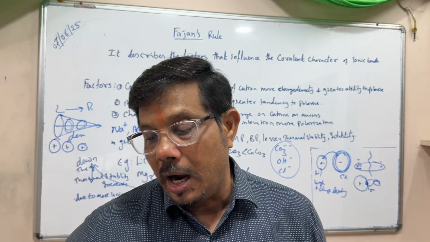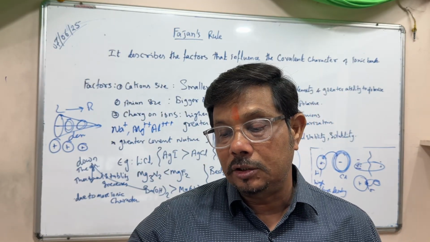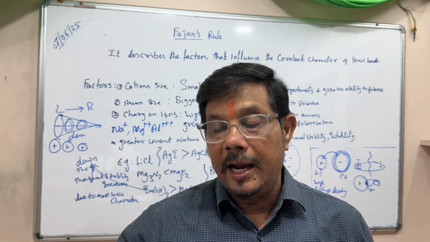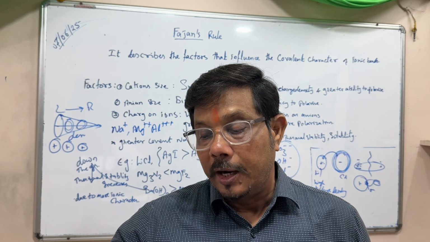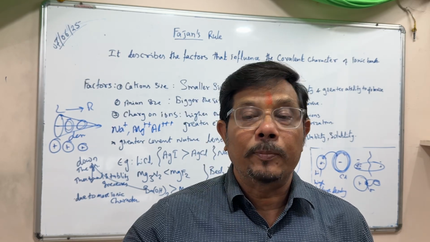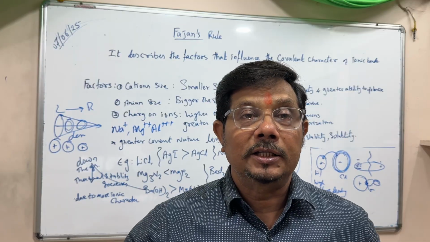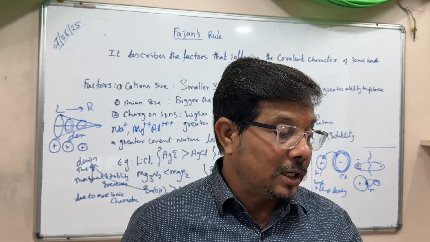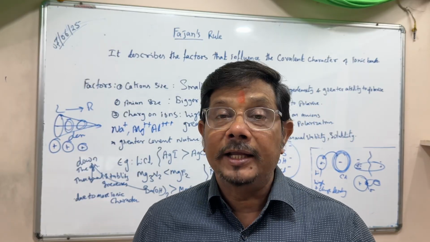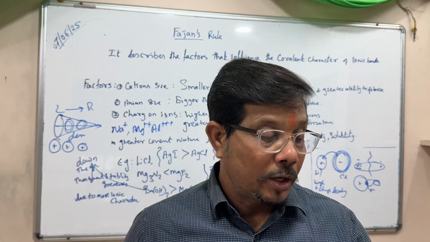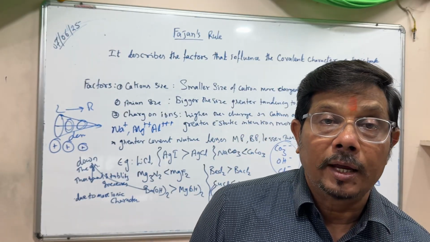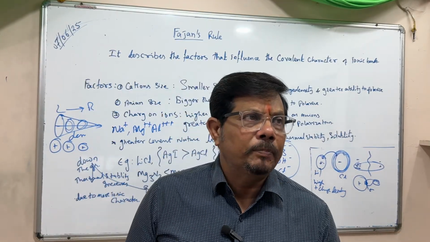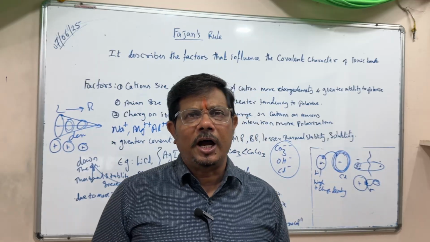Now the charge on ions: the higher the charge on ions, either cation or anion, the stronger the electrostatic interaction and the greater the polarization. The greater the covalent nature, the lower the boiling point, melting point, solubility, and thermal stability. In ionic compounds, there is a high melting point, boiling point, high thermal stability, and solubility. So you must have come to know about all of Fajan's rule. Overall, it tells about the covalent nature in ionic compounds.